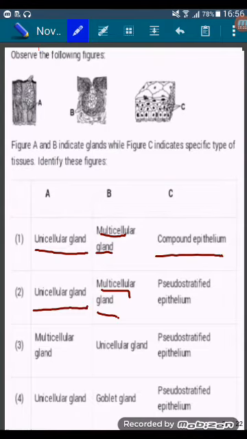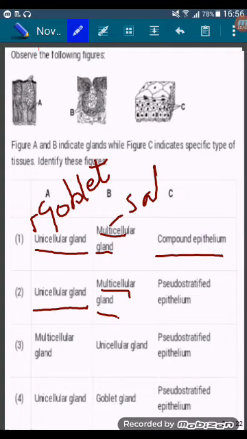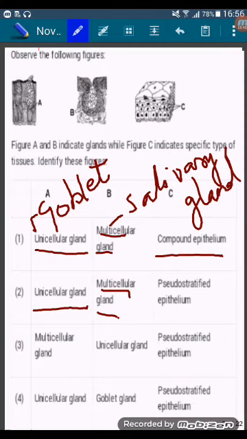Unicellular glands are found as goblet cells of the gut, and multicellular glands are found in salivary gland. Compound epithelium is epithelium in which more than one layer of cells is present. So answer is 1.